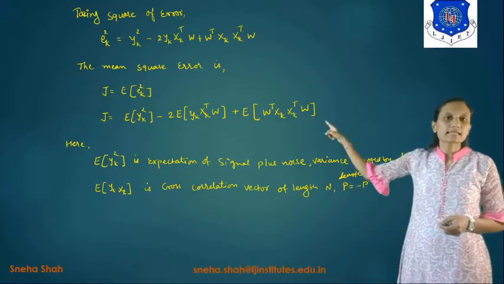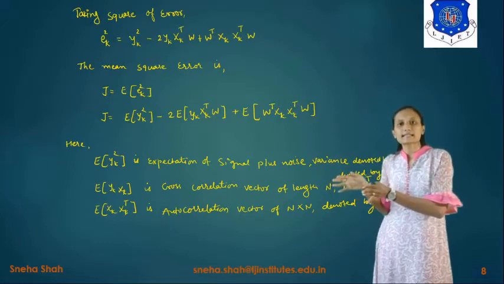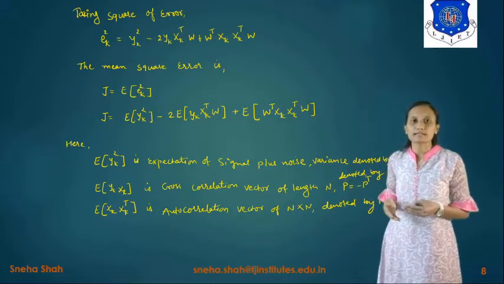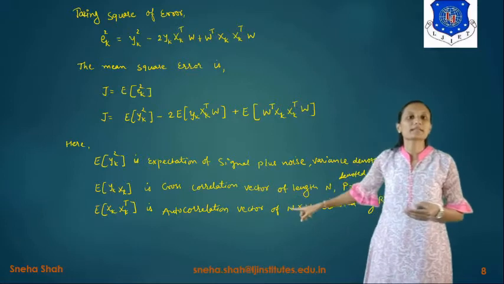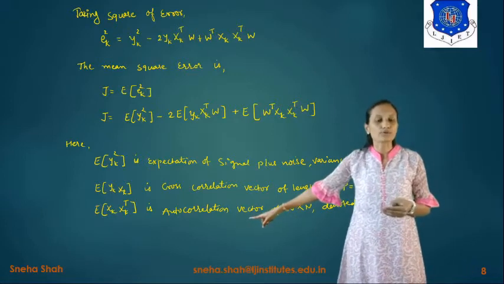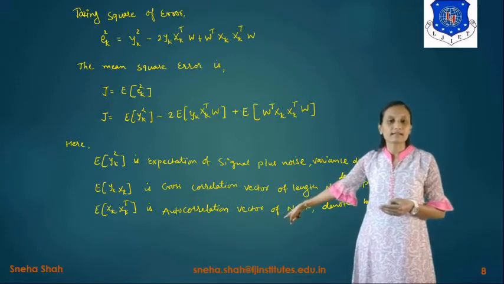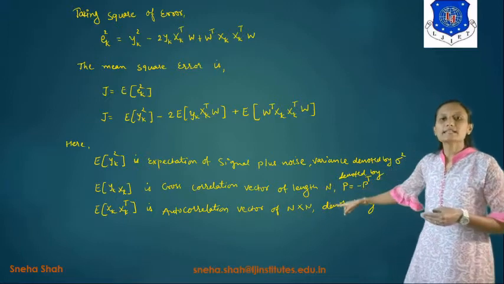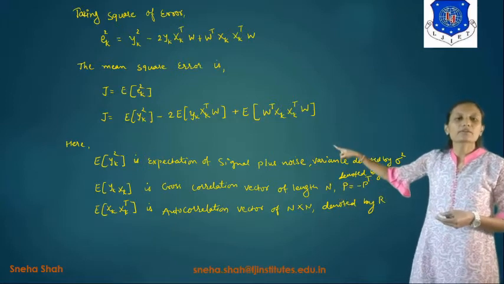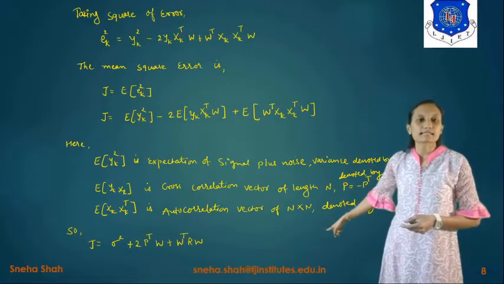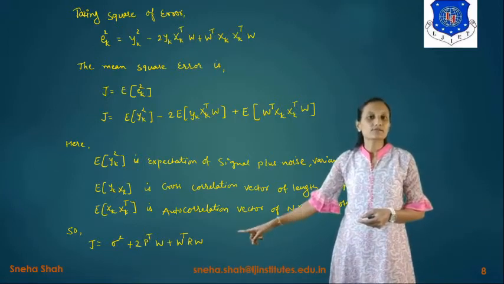Now the next value is E of xk xk raised to T. Since it is xk with xk, it is considered as autocorrelation. If I take two variables y and x, it is cross-correlation, and if I take x with x, it is autocorrelation. So xk xk raised to T represents the autocorrelation matrix of size n by n, denoted by R. Now if we put these three values in the above equation, the answer is J equals sigma square plus 2p raised to T w plus w raised to T Rw.